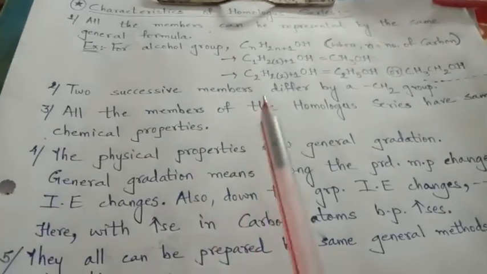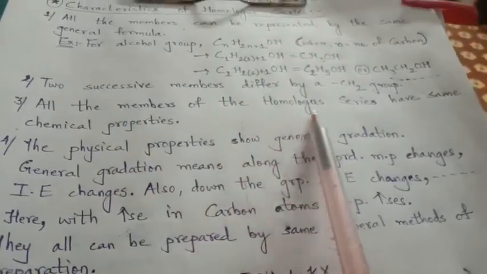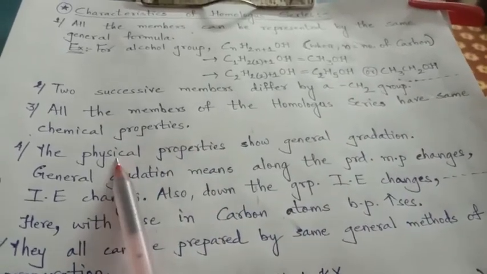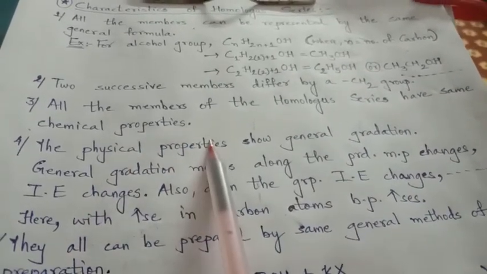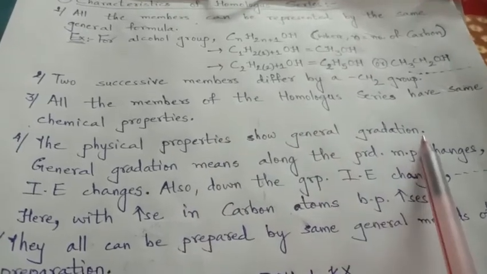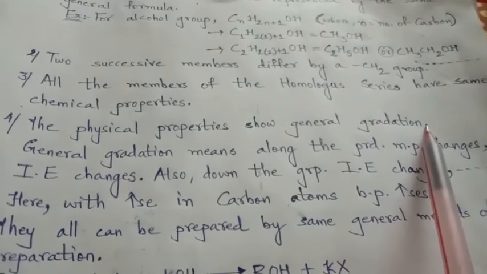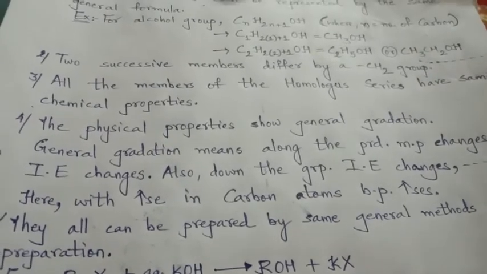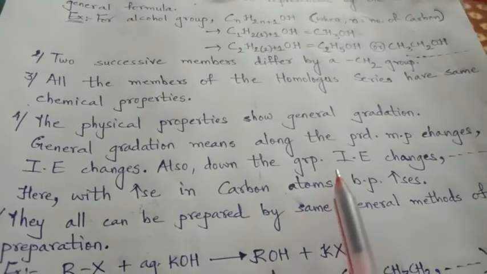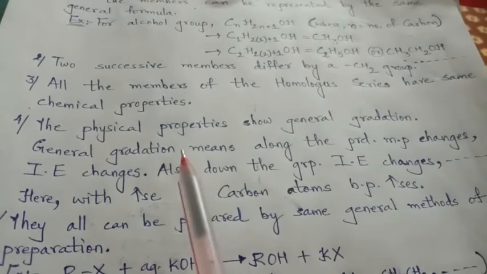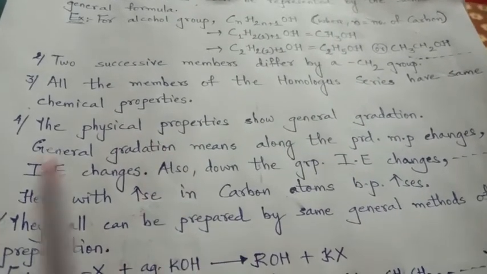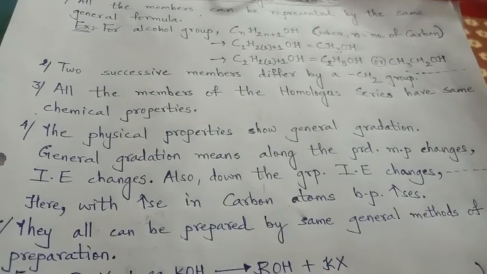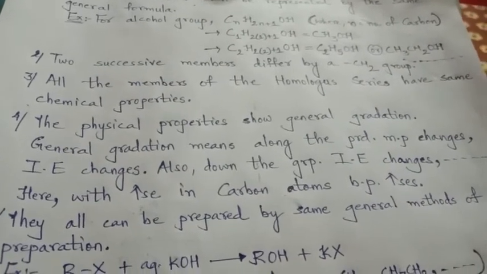successive member. All the members of the homologous series have the same chemical properties, but their physical properties show some general gradation. What type of general gradation? Which we have learned in the third chapter about the periodic table, going in a period towards the right or coming down from top to bottom in the periodic table. What happens?